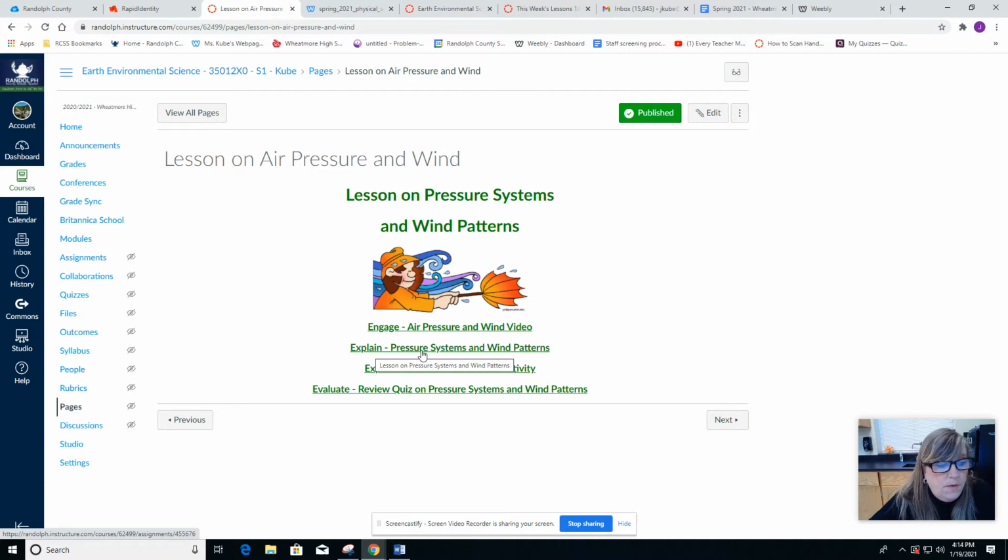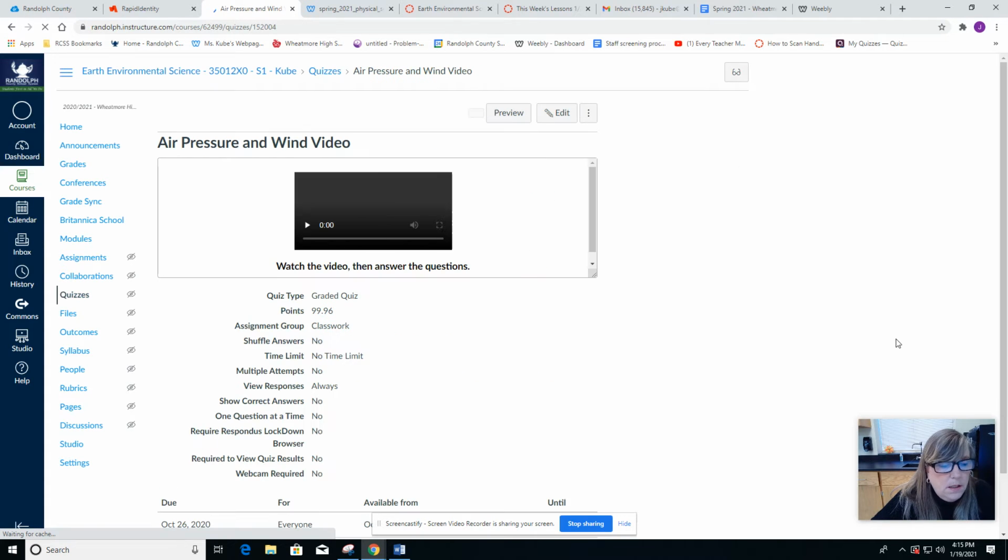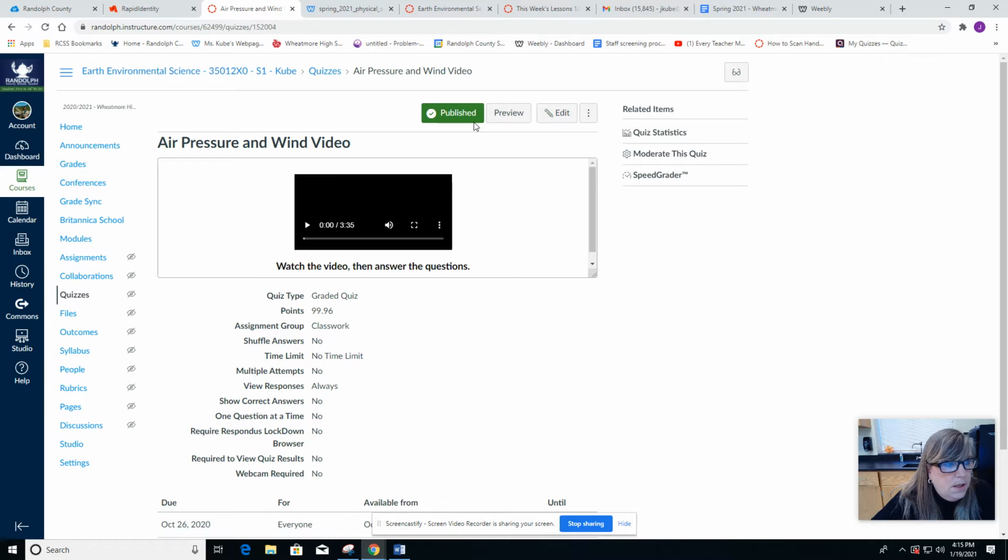Right, so remember, if you come to Google Meets, you can just listen to it in class and take your notes that way. And then there's always an explore activity, a reinforcement activity. And then the last one, there's always a review quiz. Okay, and so just to go through this real quick, of how this works.